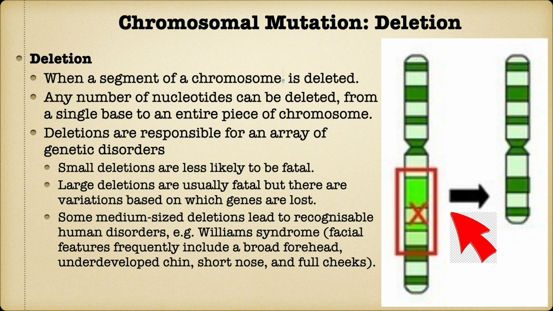Deletion chromosomal mutation. A deletion chromosomal mutation occurs when a part of a chromosome detaches from it. Depending upon the size of the deleted portion, the mutation is less or more lethal. A moderate sized deletion mutation creates Williams syndrome, which causes a large forehead and reduced chin and nose.